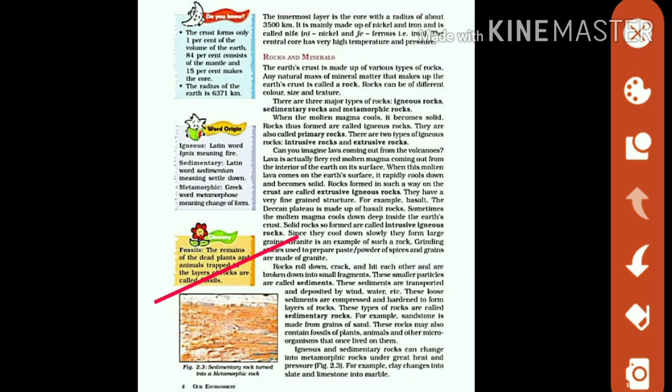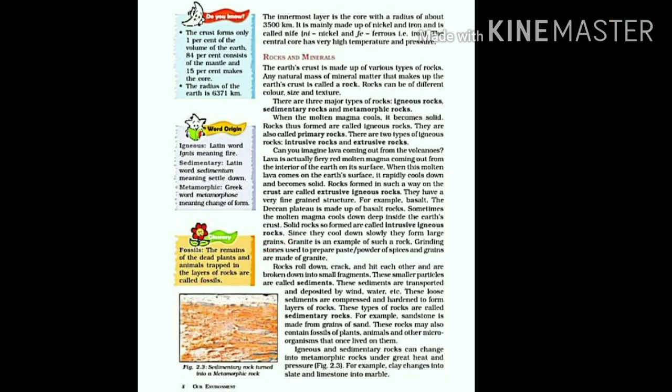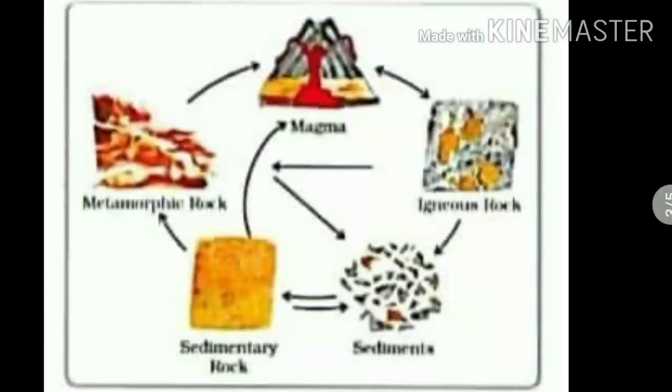Now the third and the last type of rocks are metamorphic rocks. So what are metamorphic rocks? When igneous rocks and sedimentary rocks undergo great heat and pressure, they transform into the type of rocks which are known as metamorphic rocks. I will make you clear these three types of rocks with the help of this rock cycle. Now these three types of rocks revolve in one particular cycle.